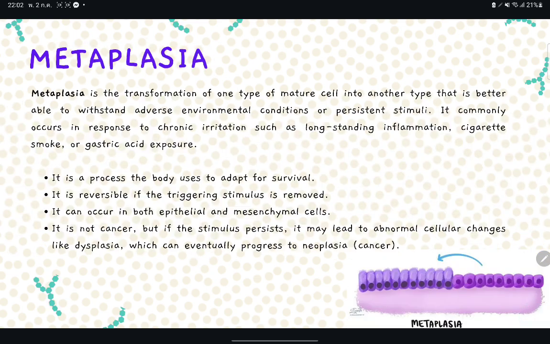What is metaplasia? Metaplasia is the reversible transformation of one type of mature cell into another type that is better able to cope with chronic irritation or environmental stress. It is a positive and adaptive response, not a cancer. However, if the stimulus continues, it may progress to dysplasia and even cancer in the long term.